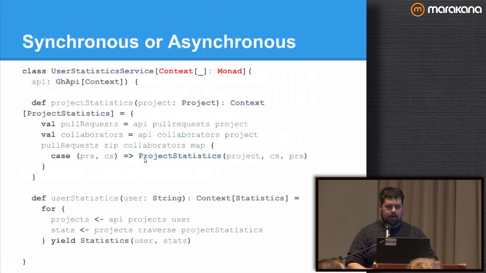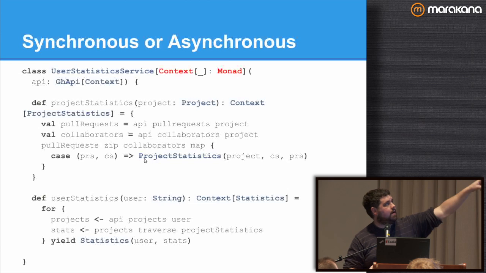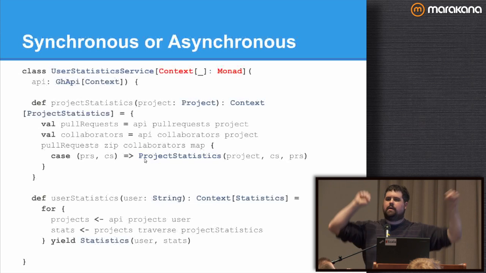Then if I want to do synchronous or asynchronous, I take my user statistics service code you just saw, and I throw a type parameter for the context I want it to run in. Now, the implementation that I'm going to use is running it in the future. But for that context, the only thing I need is a monad instance.